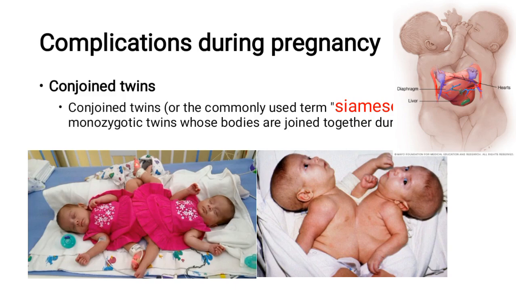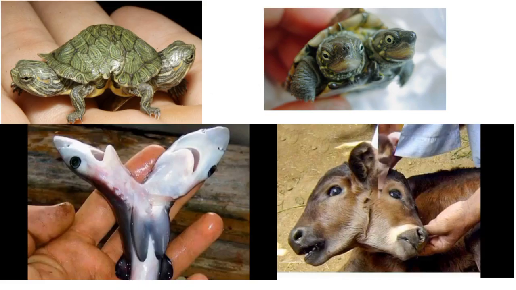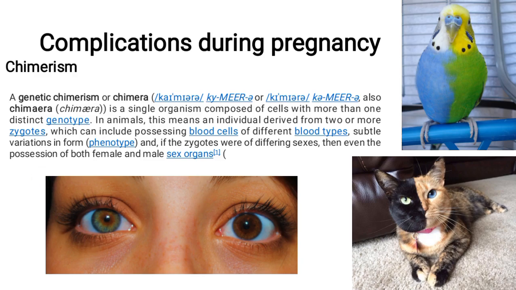Complication during pregnancy. Conjoined twins. Conjoined twins, commonly used term: Siamese twins, monozygotic twins whose bodies are joined together during pregnancy. Here you can see these are Siamese twins with two heads and a single trunk. You can see the famous two Siamese twins, and these are also Siamese twins, and these are in animals.